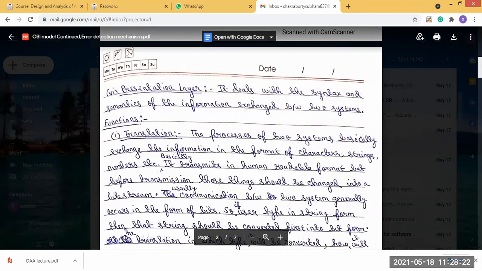That is why they are exchanging characters, strings, numbers, etc.